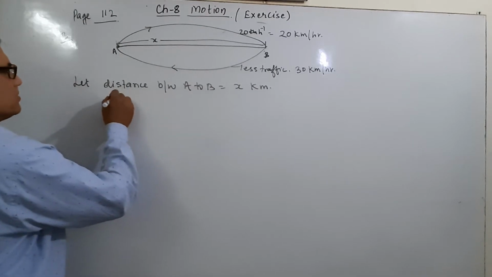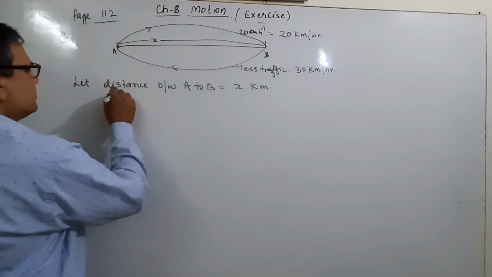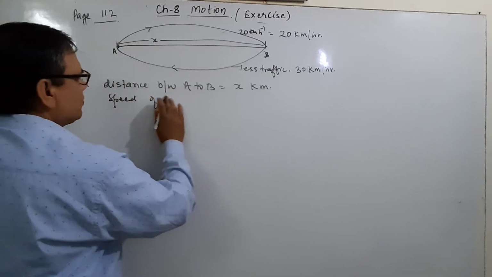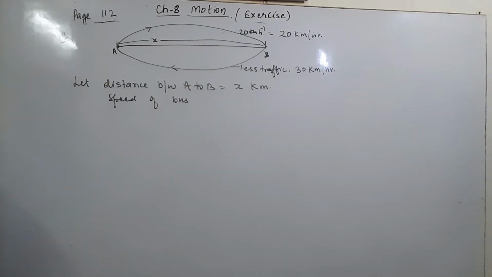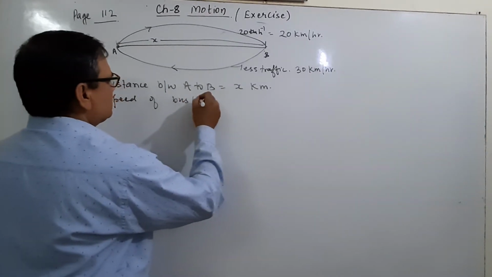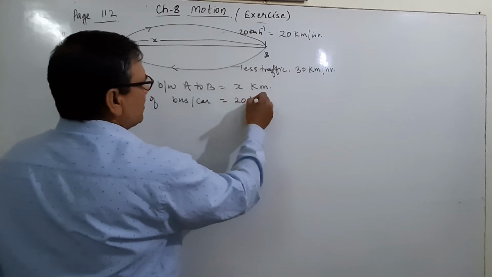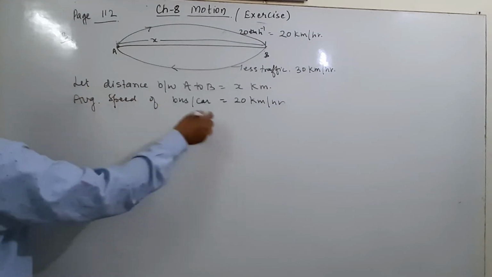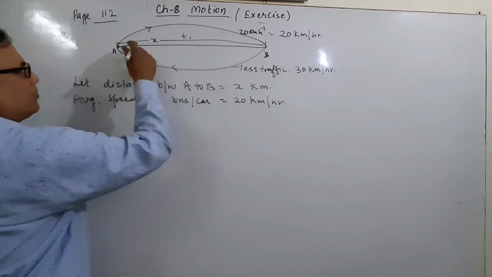Speed v1 is the speed of the bus or car, the vehicle. What is the average speed? 20 km per hour. This is the average speed of the car. If this is the average, then the time taken from A to B is t1.